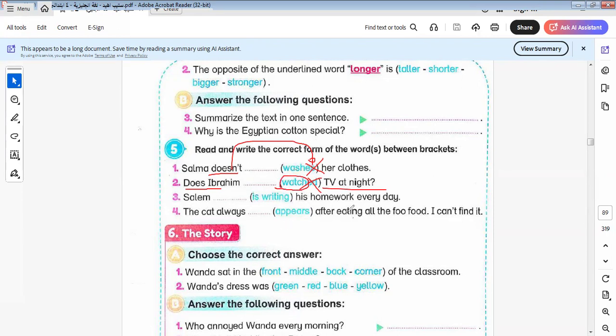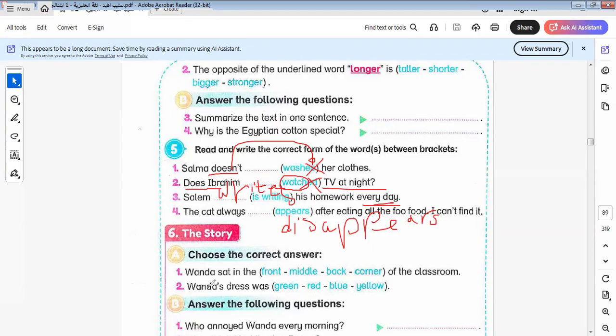Okay. Slim does his homework every day. So here is Slim what? Slim writes, not write or writing. Why? Because here we talk about habit. So it will be writes. The cat always disappears, not appears. I will write it in the opposite. The cat always disappears after eating all the food. Disappears. Okay.